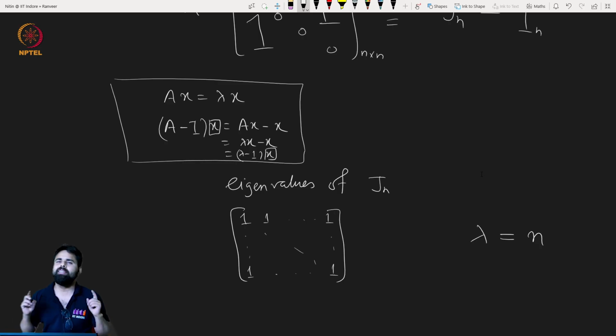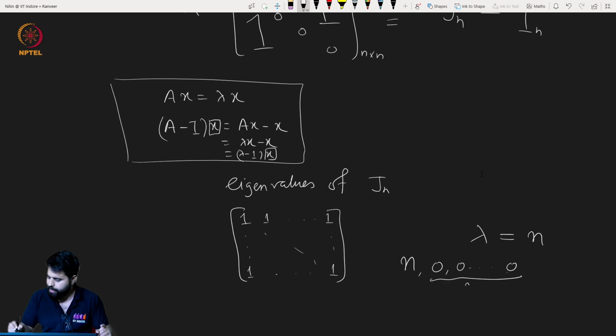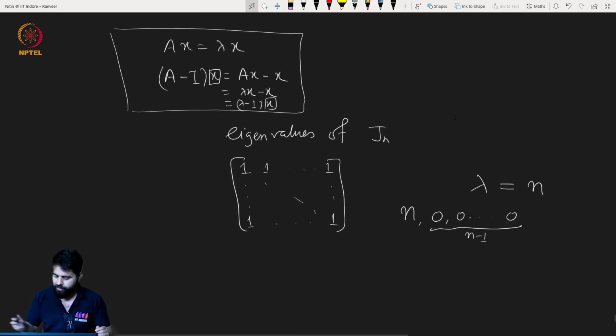Okay. So there is just one non-zero eigenvalue, which is equal to n, and the rest of the eigenvalues are 0. So basically, let me write: the eigenvalues are n, then 0, 0, 0, 0, up to n minus 1 times. So the multiplicity of zeros is n minus 1. Now it is easy to follow what the eigenvalues of A will be.